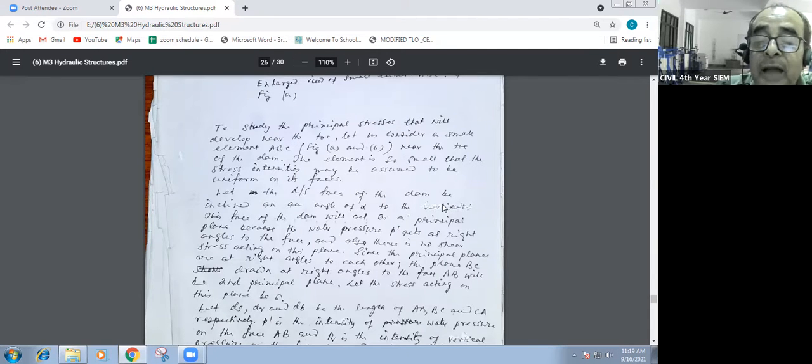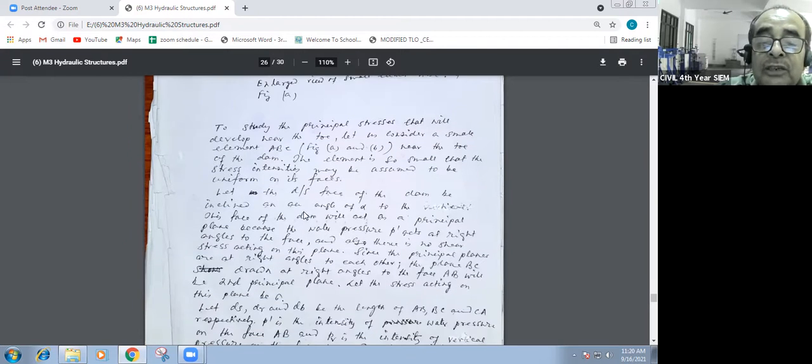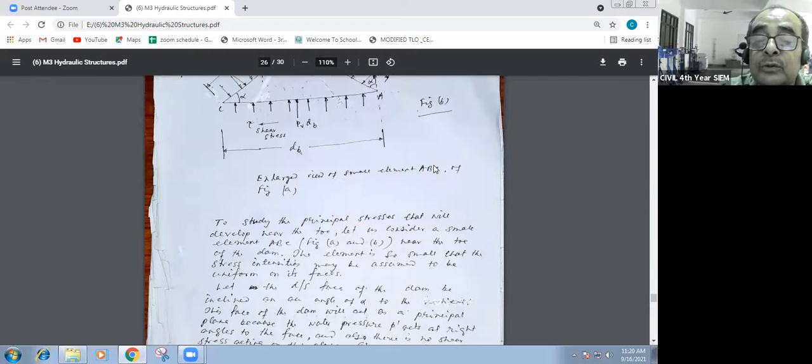Let the downstream face of the dam be inclined at an angle of alpha. This is alpha with the vertical. The downstream face makes an angle with the vertical, not with the horizontal. Here is alpha, and this is also alpha. Let the downstream face of the dam be inclined at an angle alpha to the vertical.